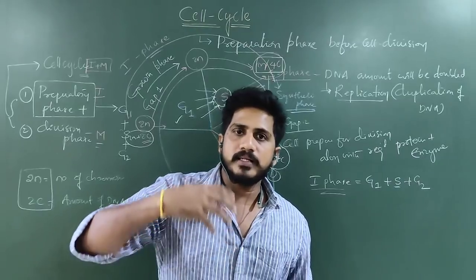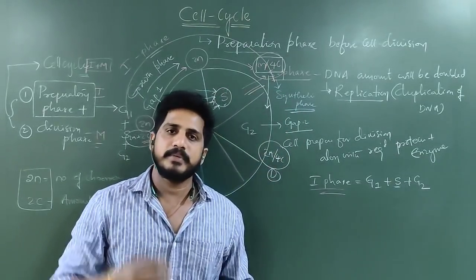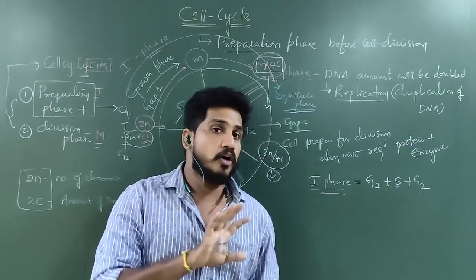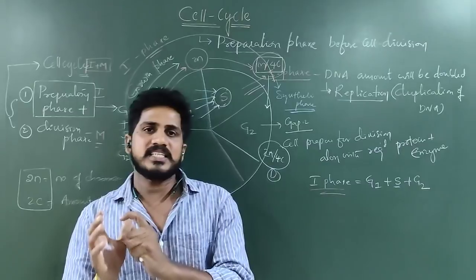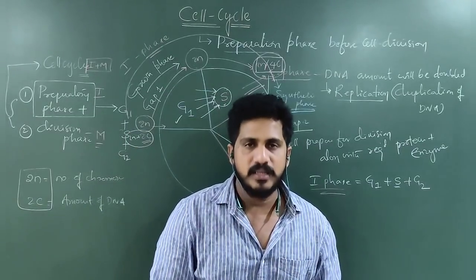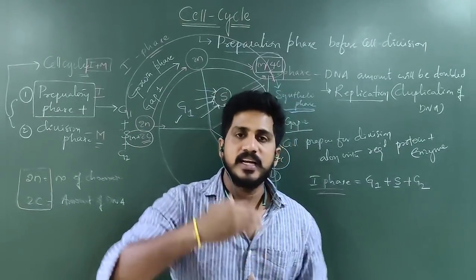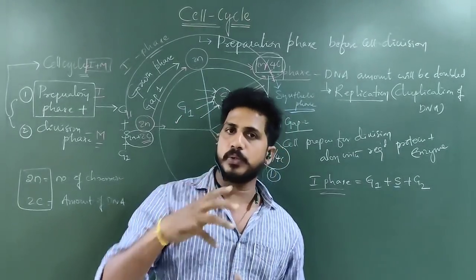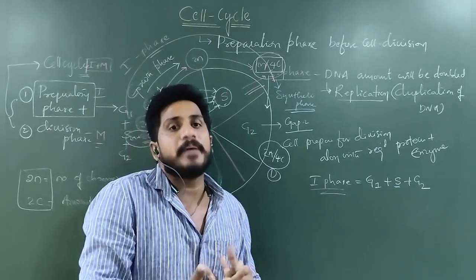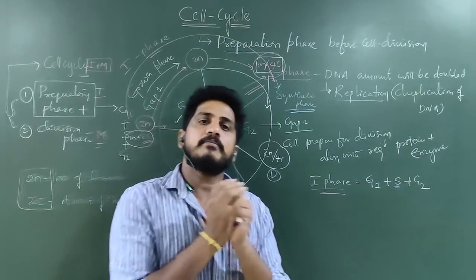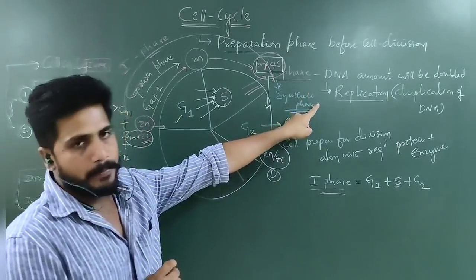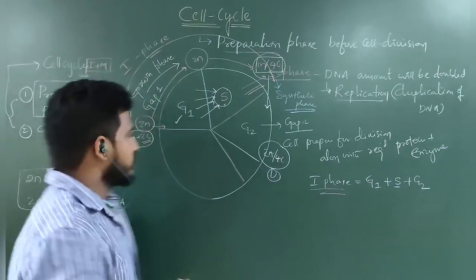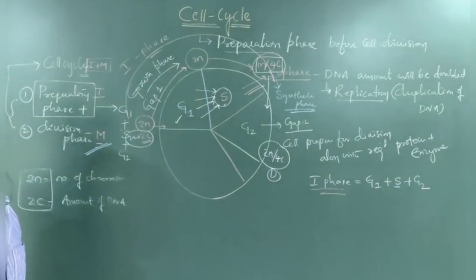In G1, the cell cytoplasm will be increased, meaning 2n plus 2c will be there. So cytoplasm increased but not chromosomal content. Such a stage shifted to S phase. In the S phase, nothing but the synthesis phase, DNA will be doubled, not the chromosome number. So the chromosome number remains the same, 2n. As the content increases inside the DNA, it will become 4c by the result of DNA replication. 2n by 4c is ready for entering the next phase, called the division phase or M phase.